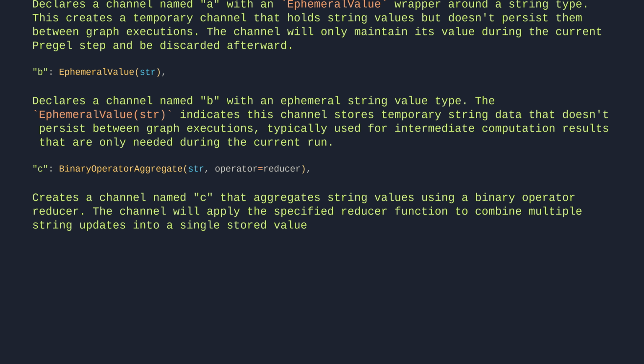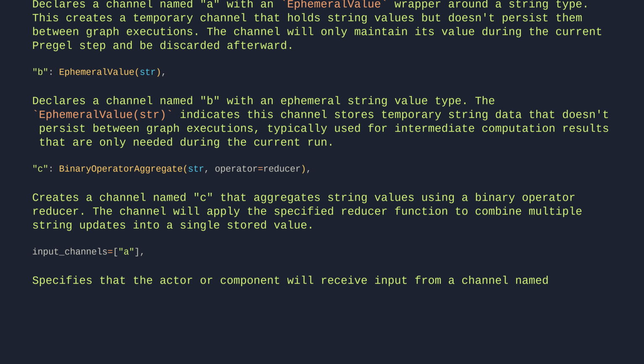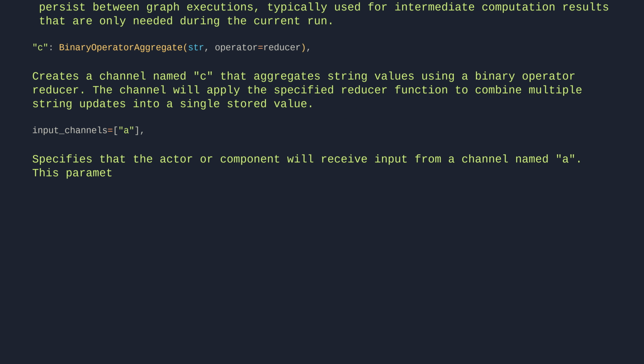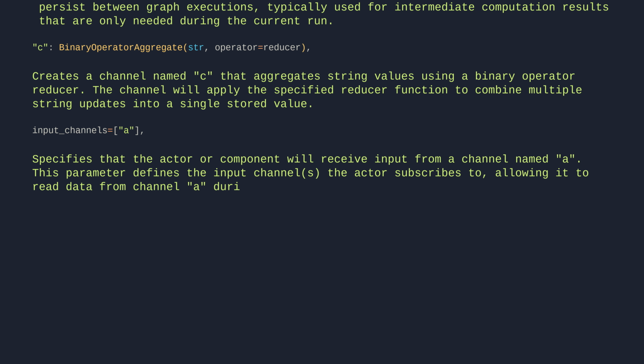Input channels equals A. Specifies that the actor or component will receive input from a channel named A. This parameter defines the input channels the actor subscribes to, allowing it to read data from channel A during execution.